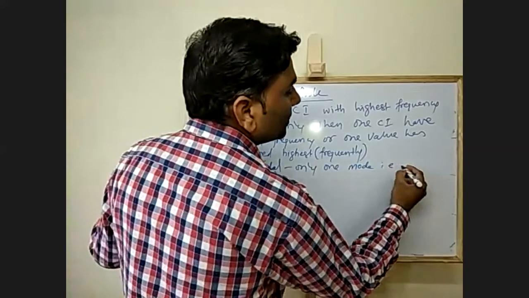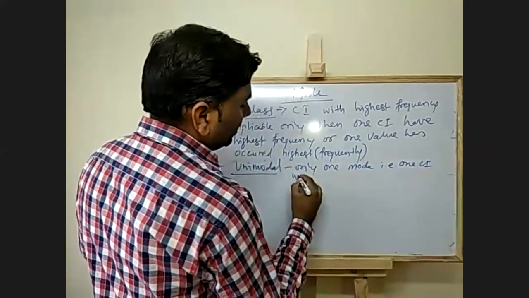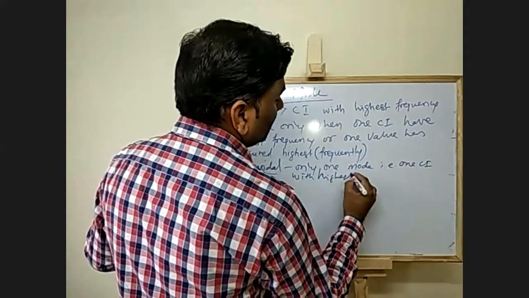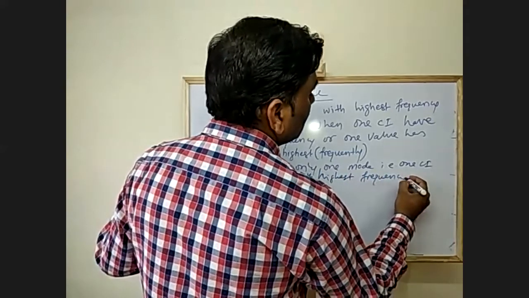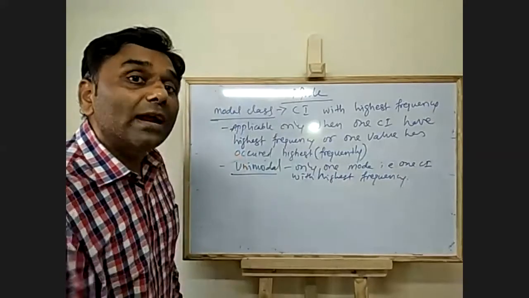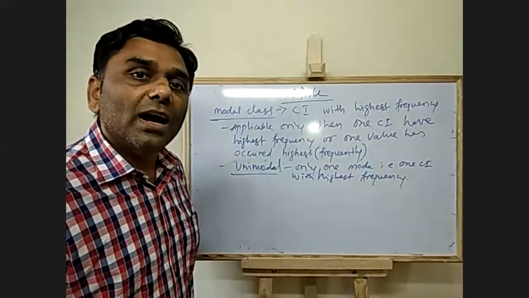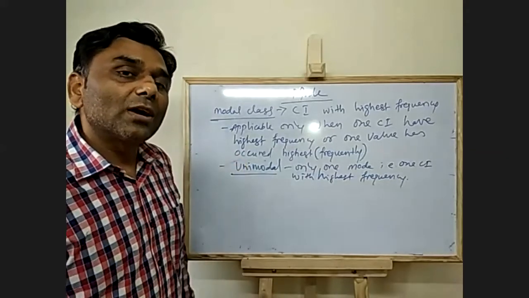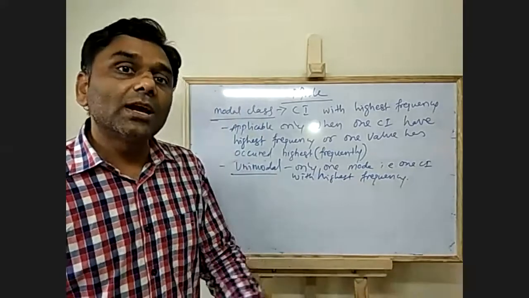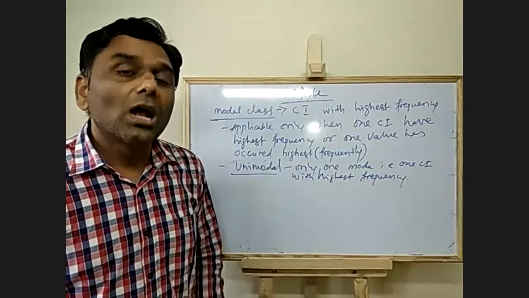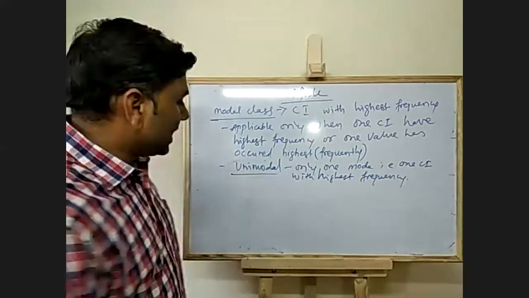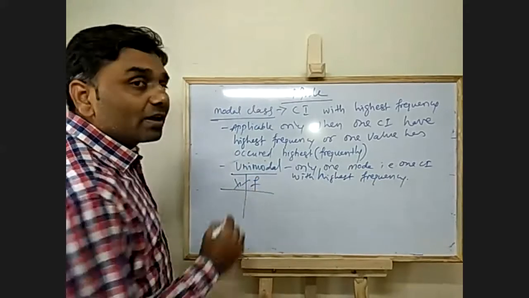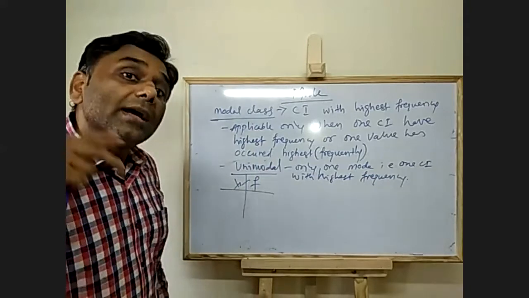That is one class interval with the highest frequency. Then only you will be able to calculate using that formula, or just find the highest frequency and tell what the mode is. What happens if two class intervals have the same highest frequency? How to calculate? Or X and F are given. What if two X values have the same highest frequency?